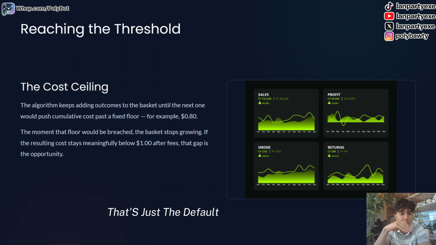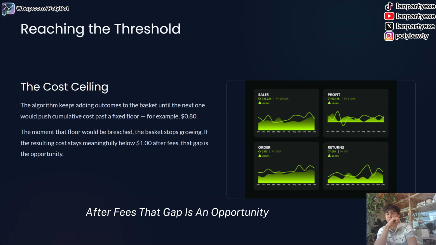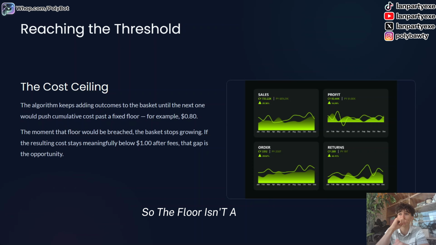That's just the default that my scanner does. If the resulting cost stays meaningfully below $1 after fees, that gap is the opportunity right there. So the floor isn't a soft target, it's a pretty hard target. One outcome that pushes it out past 80 cents, it does not get in the basket at all.